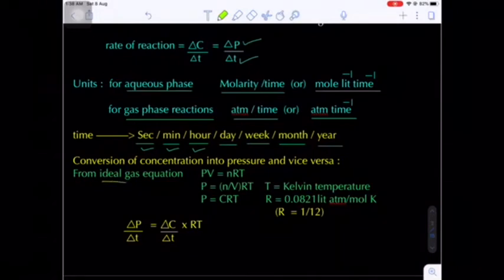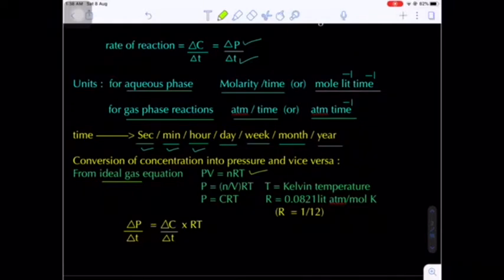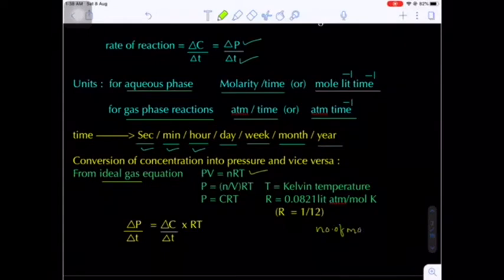For an ideal gas, we know the ideal gas equation: PV is equal to nRT, where P is the pressure of the ideal gas, V is the volume of the ideal gas, n is the number of moles of ideal gas, capital R is the universal gas constant, and T is the absolute temperature. From here, what is P? That is n by V into RT. What is n? Number of moles. What is V? Volume. So number of moles divided by volume in liters.